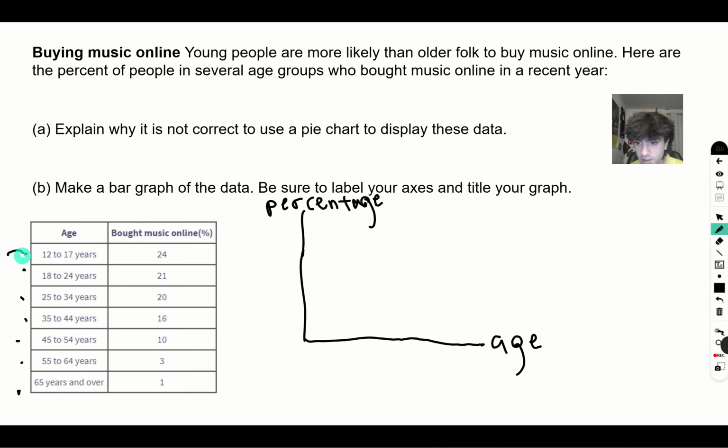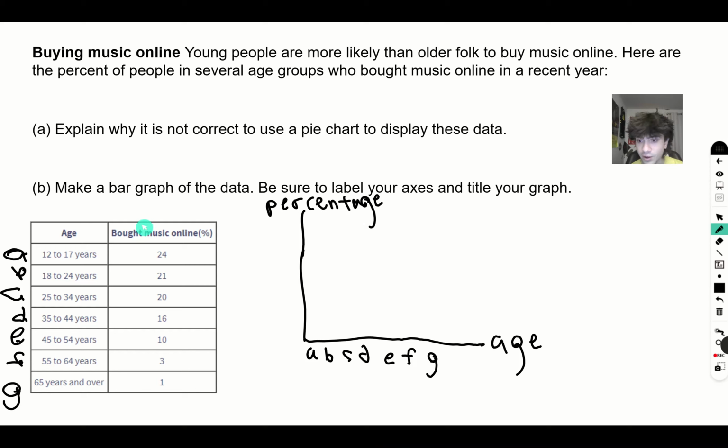You wouldn't want to do this on an actual exam, but for the sake of conserving space, I'm just going to relate these ages, 12 to 17, 18 to 24, with these letters. So we get A, B, C, D, E, F, G.